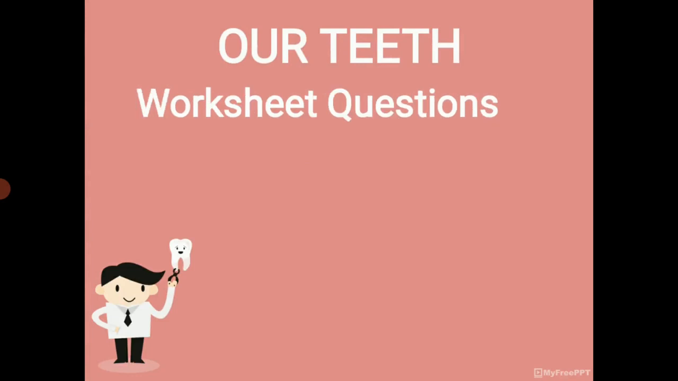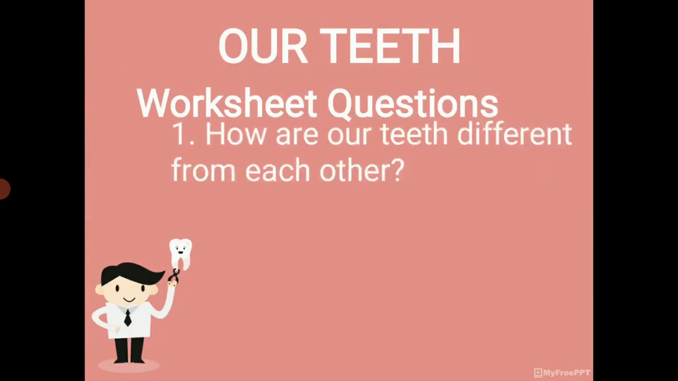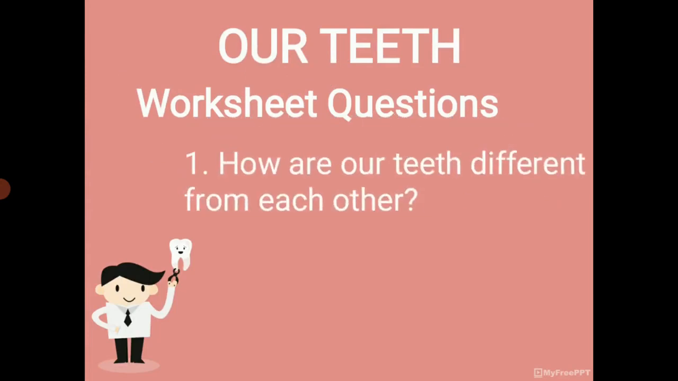Next, worksheet questions. How are our teeth different from each other? Yes, we have teeth in different shapes and also in different sizes. As we discussed already, we have milk teeth and permanent teeth. So, two sets of teeth in our life, that is milk teeth and permanent teeth. We will learn about the milk teeth and permanent teeth in the next class.